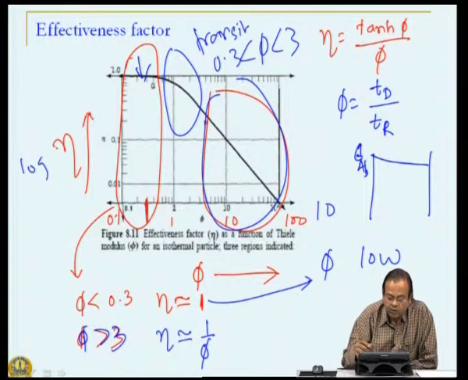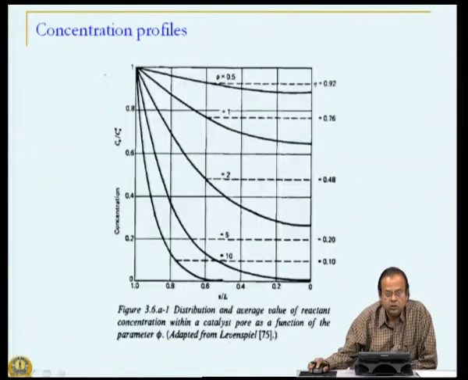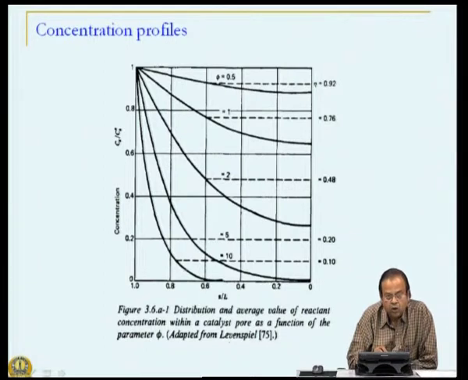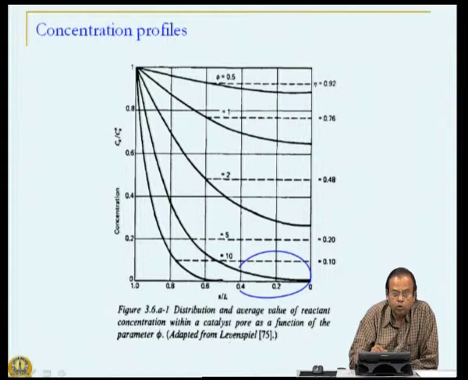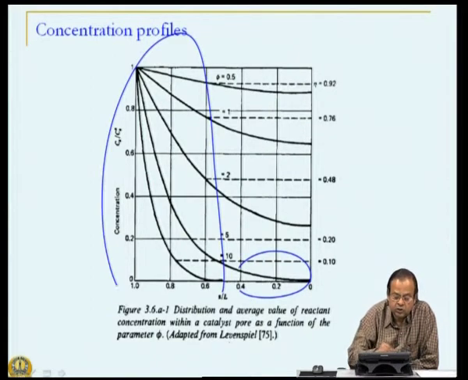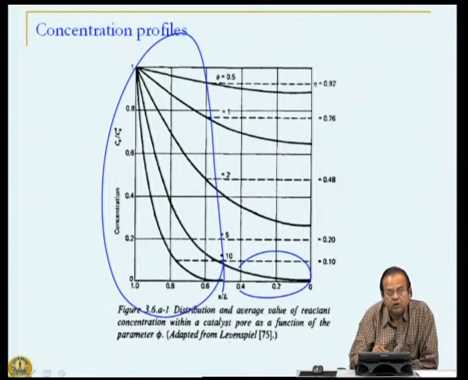But if the phi value is large, let us say 5 or 10, there is very low concentration of reactant in most of the catalyst, which means the region contributing to reaction is only the region near the surface, where concentrations are high.